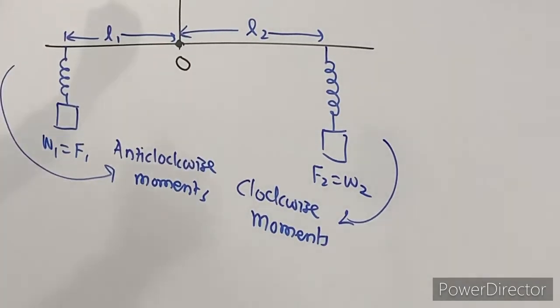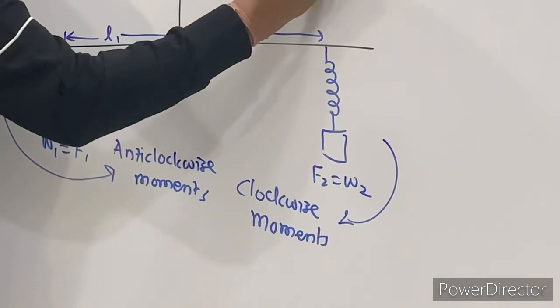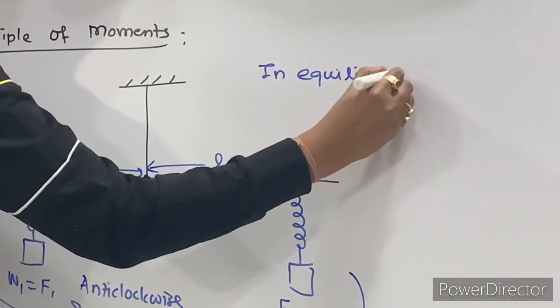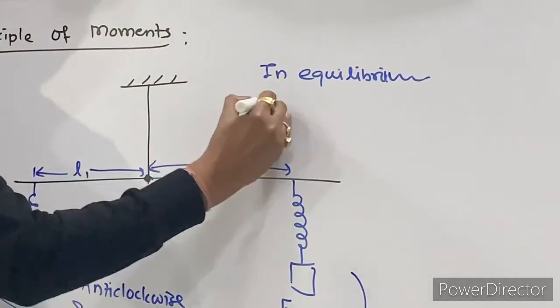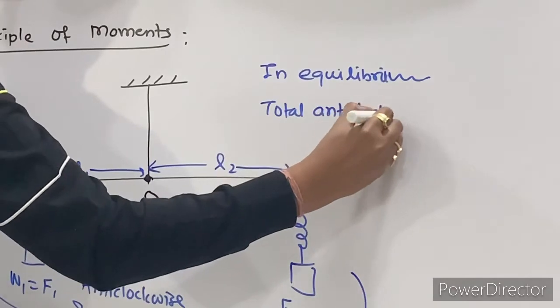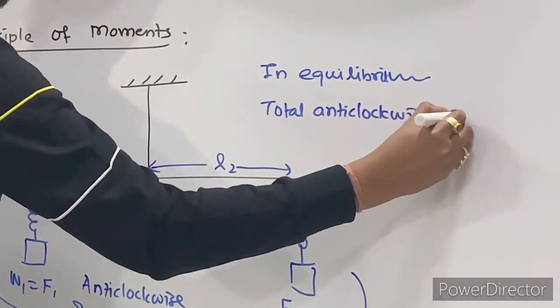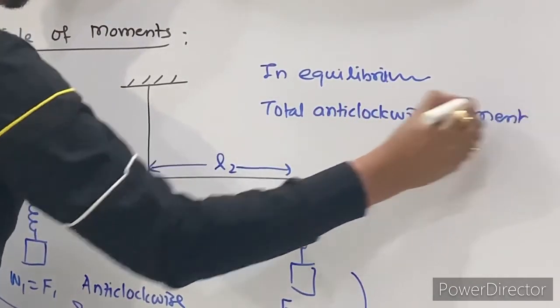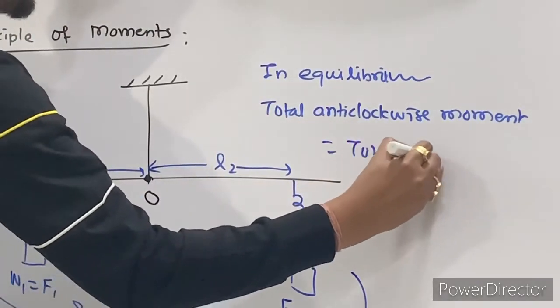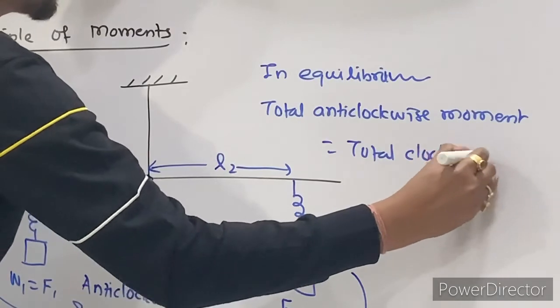Now in equilibrium, can I say total anti-clockwise movement is equal to total clockwise movement?